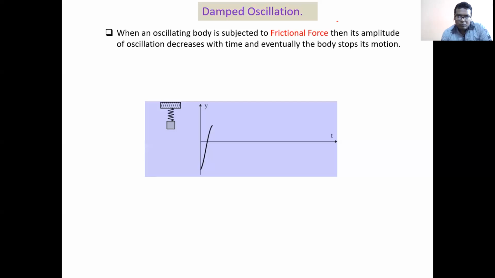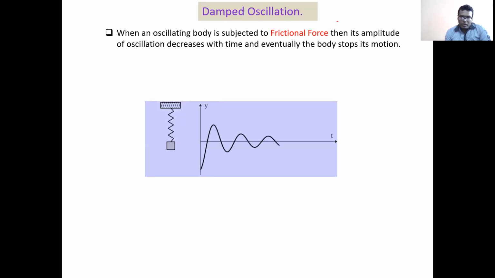Suppose in the case of a simple pendulum, I disturb the body from its equilibrium position and then leave it. Due to its elasticity, what happens? It basically vibrates or oscillates, right? And it oscillates with its natural frequency.